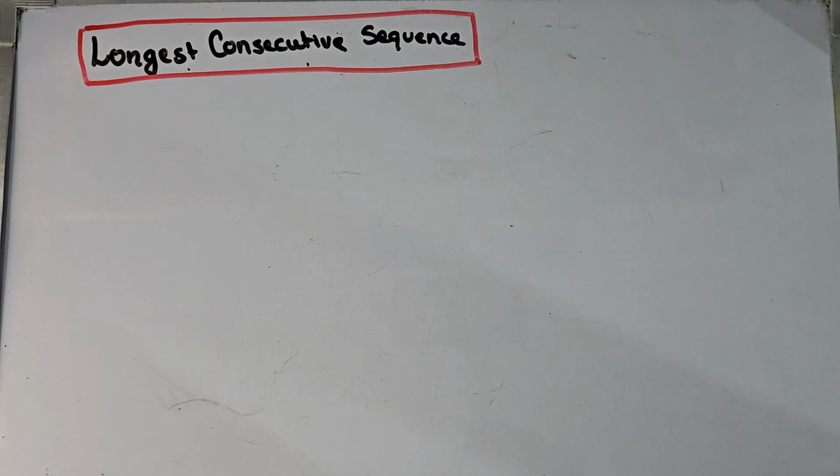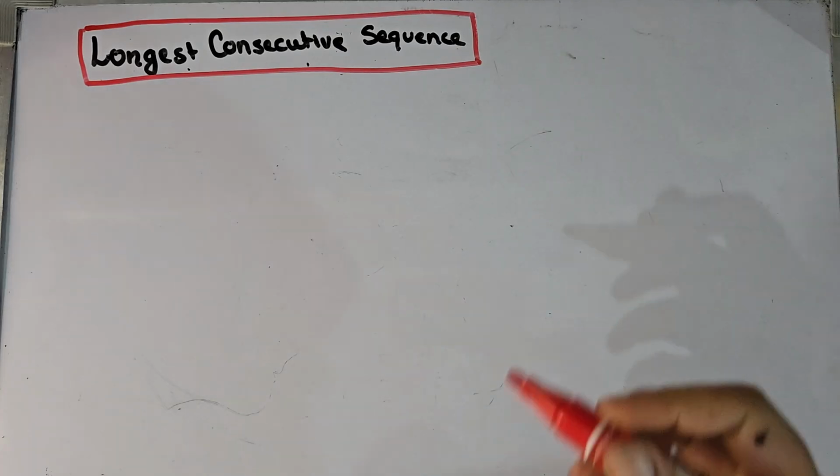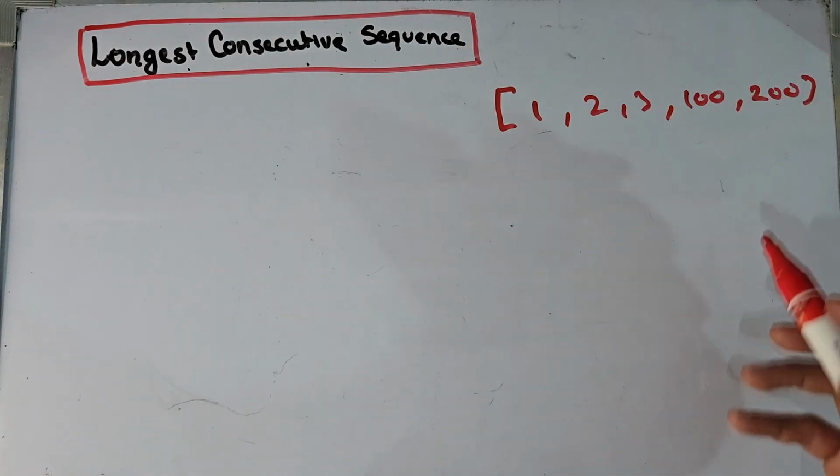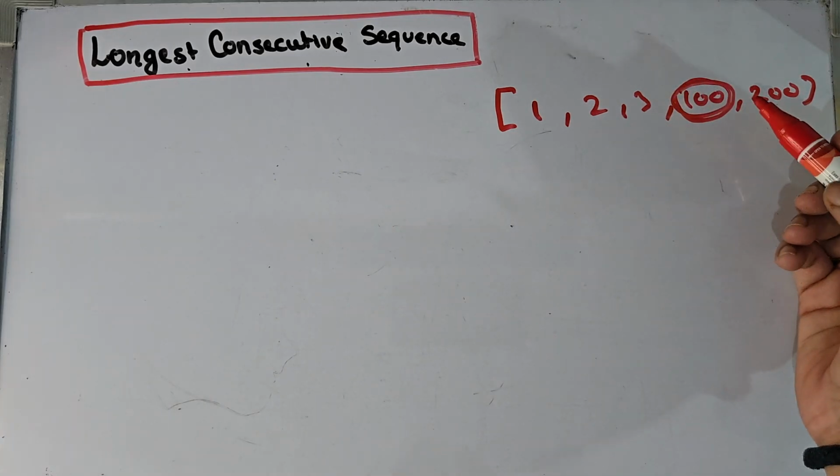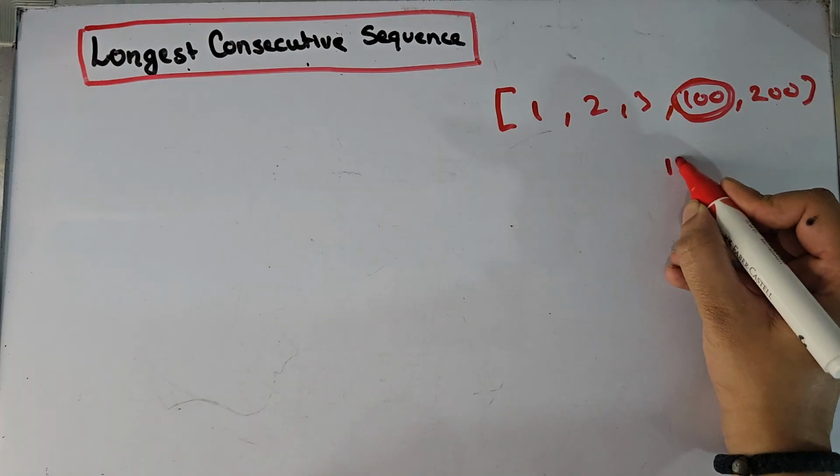Only start counting when the number is the beginning of a sequence. How do we detect that it is the beginning of the sequence? A number is a start only if n minus 1 does not exist. So let's say we have a sequence. If we want to check whether this is the start of a sequence or not, in this case the number is 100.